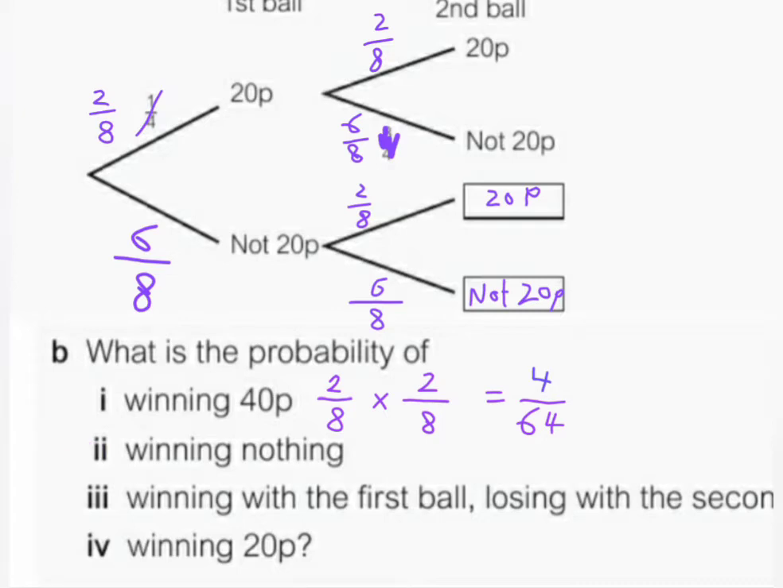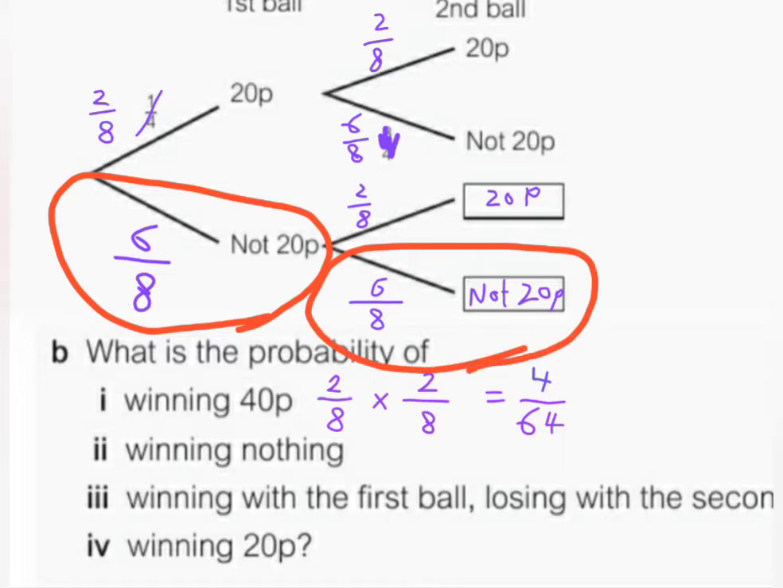Now, the second one says winning nothing. So winning nothing, you have to follow which line? Very good. You have to not win 20p at the beginning, or the first try, and not win 20p at the second try. So you just multiply the probabilities of not winning the first one and not winning the second one. So 6 over 8 multiplied by 6 over 8.